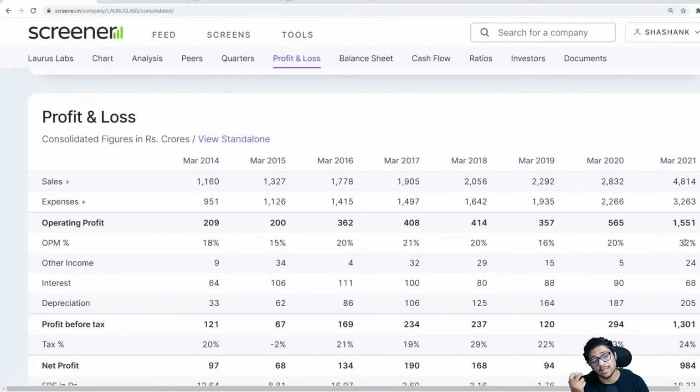Now, how can a company, and I want to ask the chat as well, how can a company's operating profit margin go up by 12%? Quite drastically. The sales has gone up almost double, but how can the operating profit margin go up quite drastically by 12%? Can anyone tell me? From 20%, it has gone up to 32%. So I want to check now how many people are smart and how many people can understand why it has gone up. Tell me.